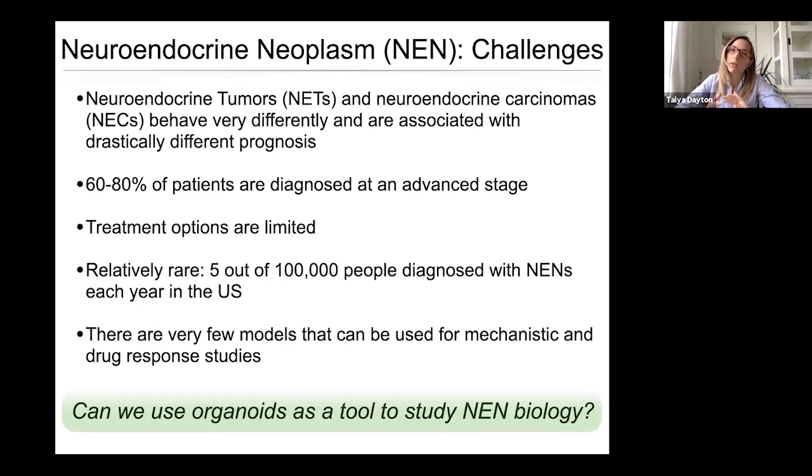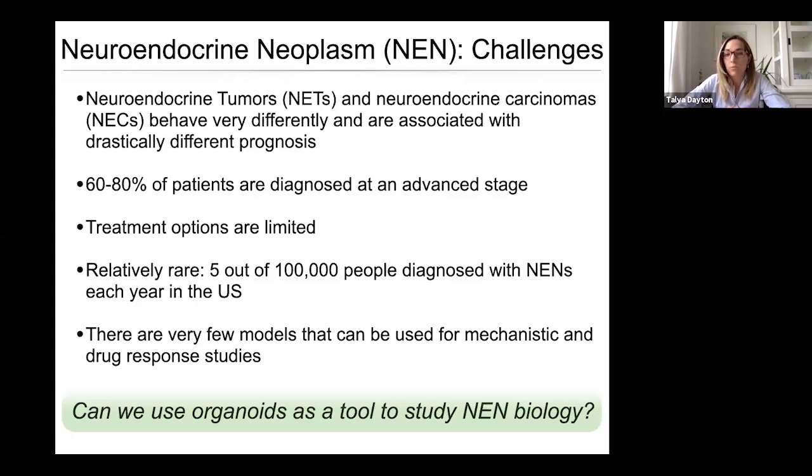And currently, we don't understand whether or not there's a relationship between NETs and NECs beyond simply their shared expression of neuroendocrine markers. Despite the fact that many NENs are these low-grade NETs that I was talking about, and so they may follow a relatively more indolent course compared to other tumor types, NENs are still a very significant clinical problem. That's because the majority of patients are actually diagnosed at advanced stages. And there are very limited treatment options for these tumors, and we don't currently understand how to predict which patients will respond to the treatments that are available.